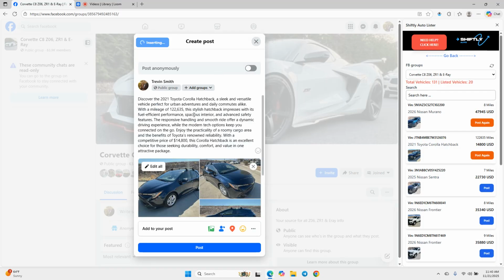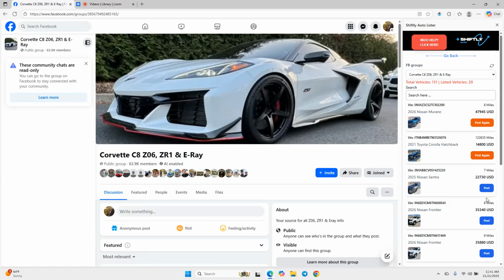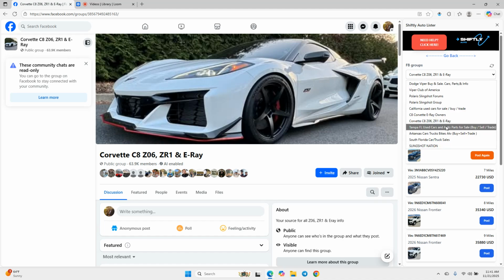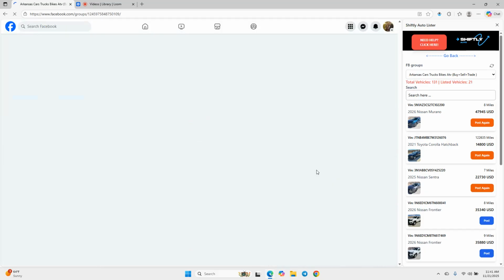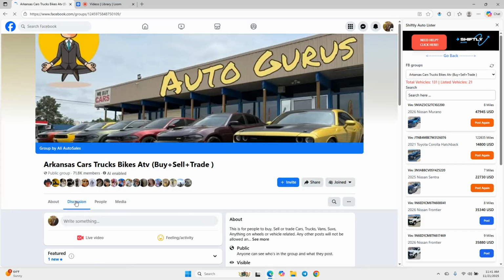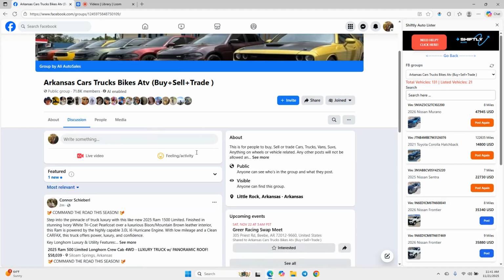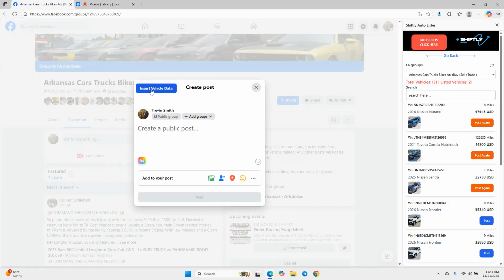So you can see it did this here, and then I would hit post, and then I would move on. So very easy to use, very simple to use. This is not a very complicated process, but this is exactly how I would go through and find my next vehicle. I'm going to click post and make sure discussion is selected. And then I would click once again, insert vehicle data, and it's going to be able to do this, and I can post this.